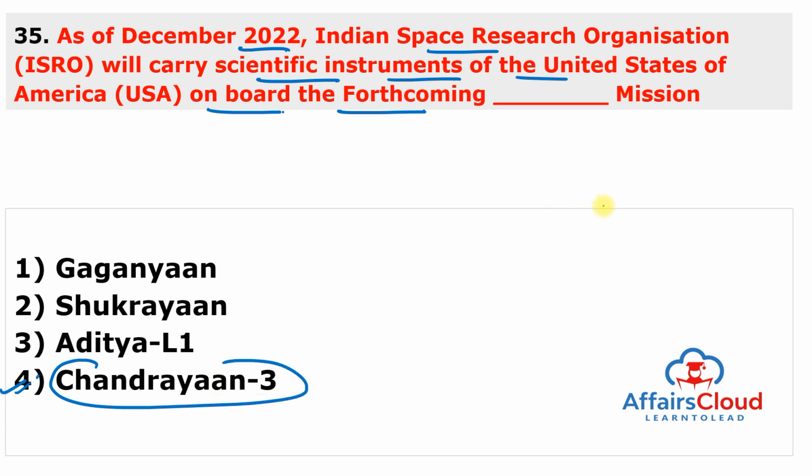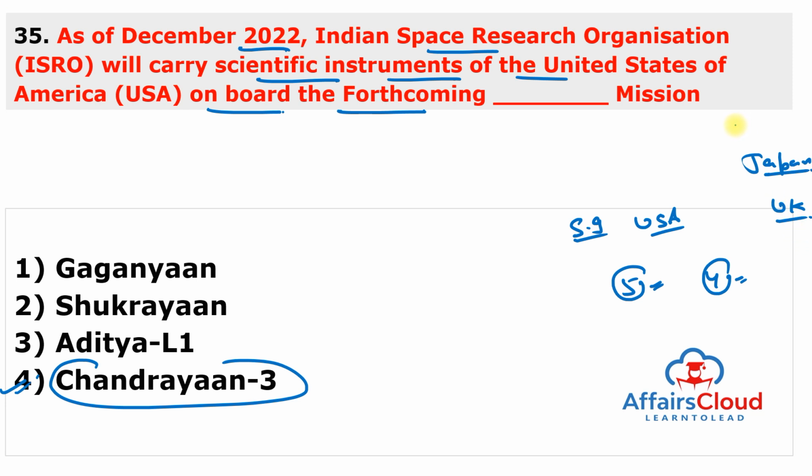So, ISRO's forthcoming Chandrayaan 3 mission will carry scientific instruments of the United States of America. In the last 5 years, India has signed 4 cooperative agreements to collaborate on space exploration. Apart from the USA, India has also signed an agreement with Japan to conduct a feasibility study for a joint lunar polar exploration mission, while the UK has also signed an agreement to conduct a feasibility study for collaboration in future space science missions.